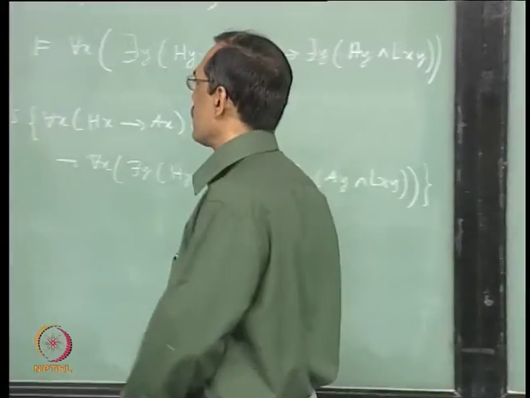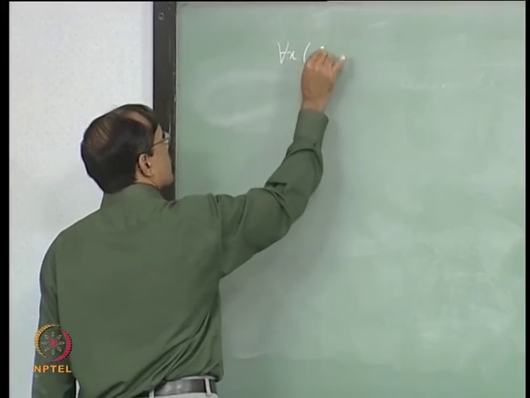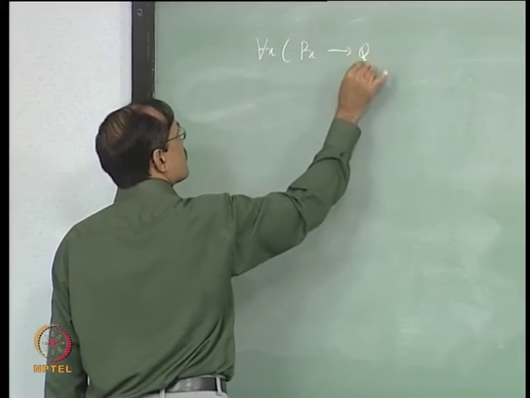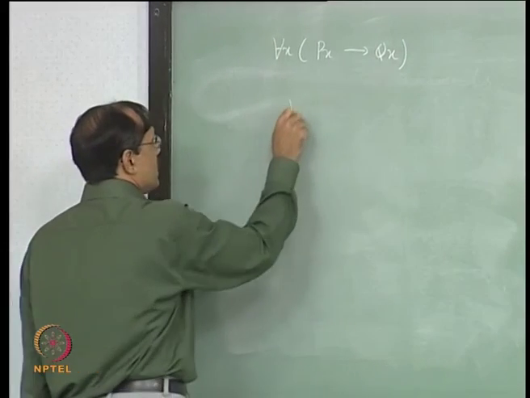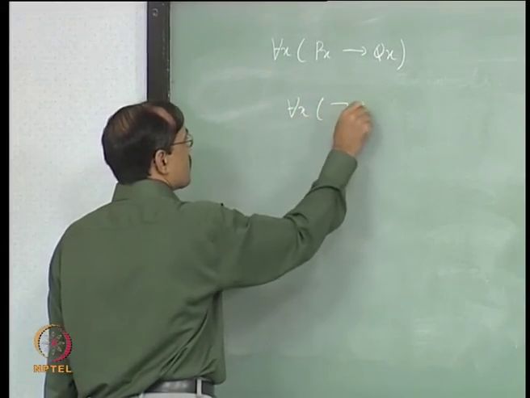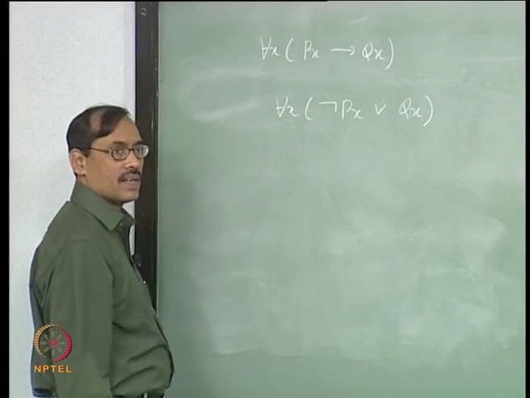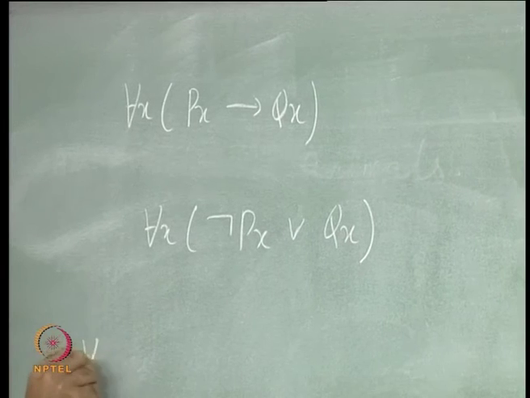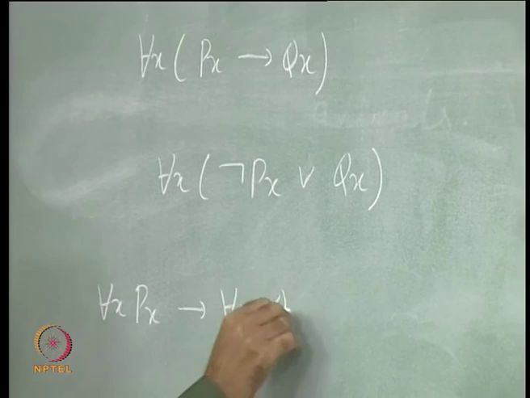For example, let us take this. For each x, Px implies Qx. Okay. So, one you may think: for each x I have not Px or Qx, right. In another case I say for each x Px implies for each x Qx.